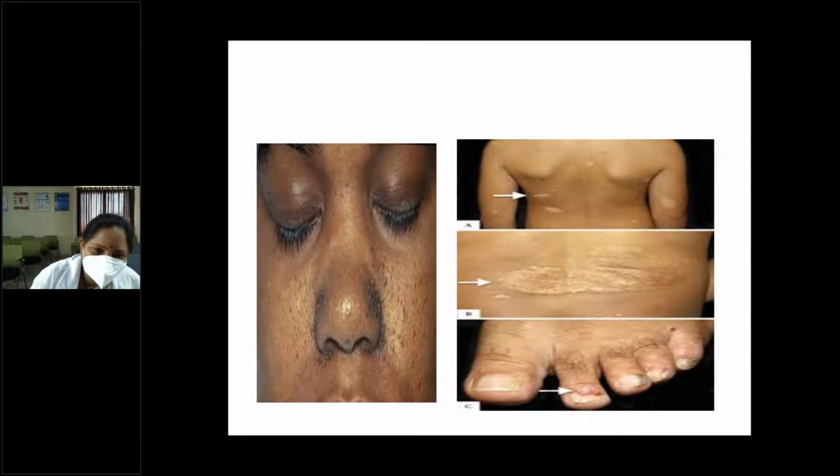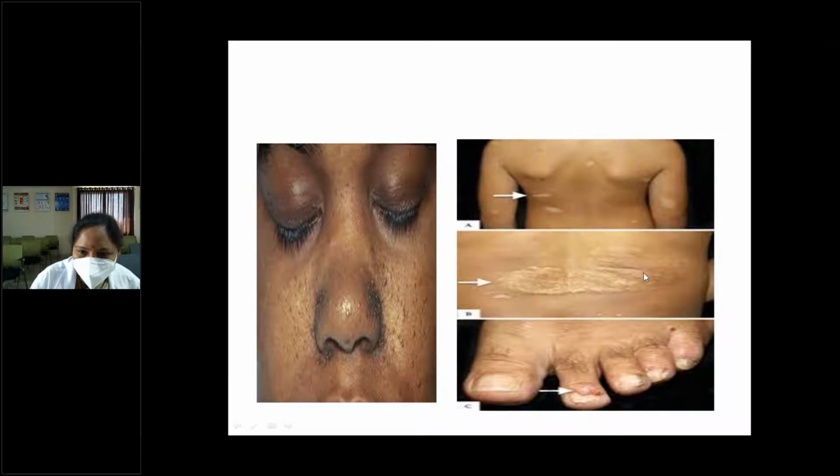So the triad of tuberous sclerosis is mental retardation, adenoma sebaceum, and one more thing. What is that? Epilepsy. Seizures, mental retardation, and adenoma sebaceum are the triad of tuberous sclerosis. These are the skin lesions. In magnified view, this is the skin lesion.